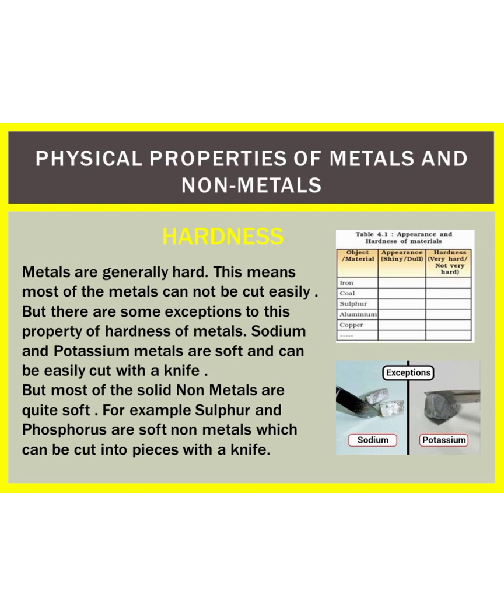Students, table 4.1 is given in your textbook that you have to fill by yourself. In that, you have to write that iron is shiny or dull. It is very hard or not very hard, and so on. By that, we will conclude that elements which are shiny and hard are metals and which are dull and not very hard are non-metals.